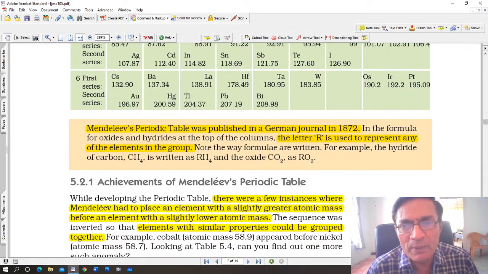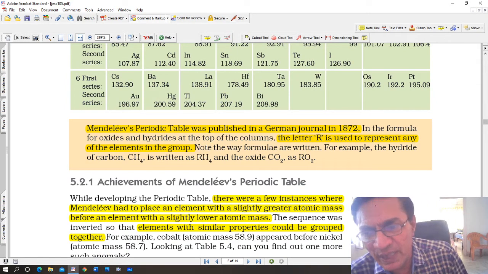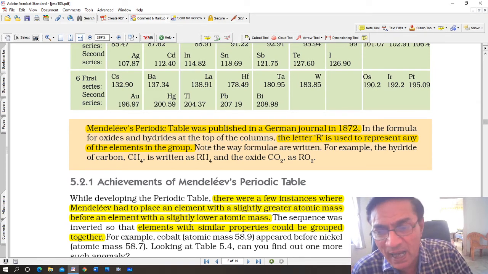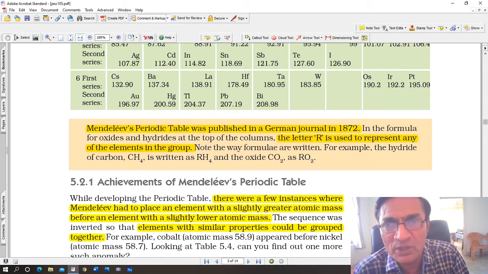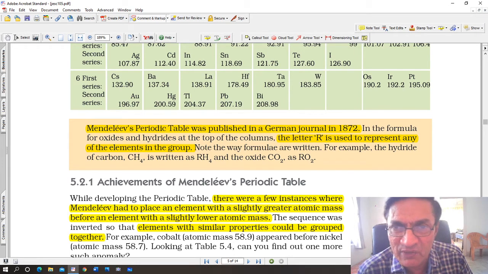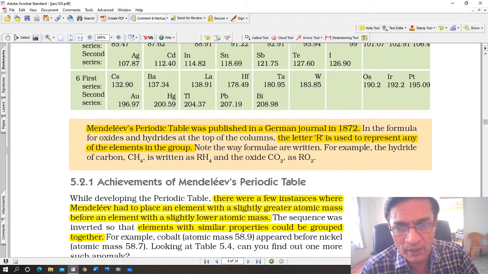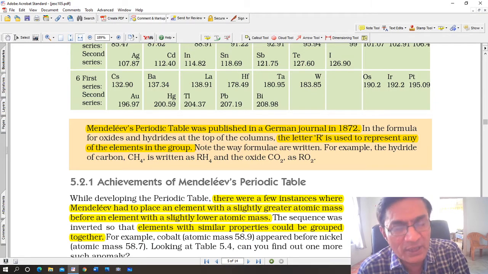Mendeleev's periodic table was published in a German journal in Germany in 1872. In the formula for oxides and hydrides, at the top of the column, the letter R is used to represent any of the elements in the group. Note the way formulas are written. For example, the hydride of carbon is CH4, but today we know CH4 is methane gas. It is written as RH4. R stands for carbon, but not necessarily carbon. It stands for any element. And the oxide CO2, that is carbon dioxide, which is an oxide of carbon, is written as RO2, where R can be any element, not just carbon.